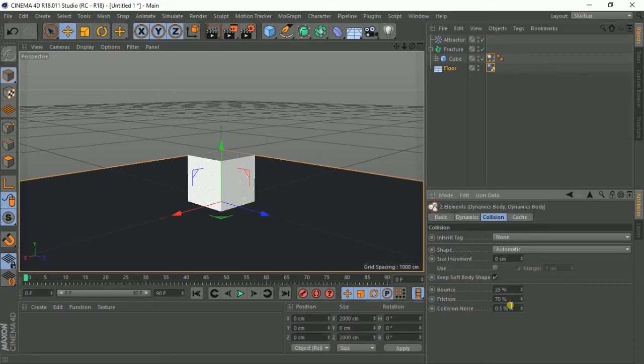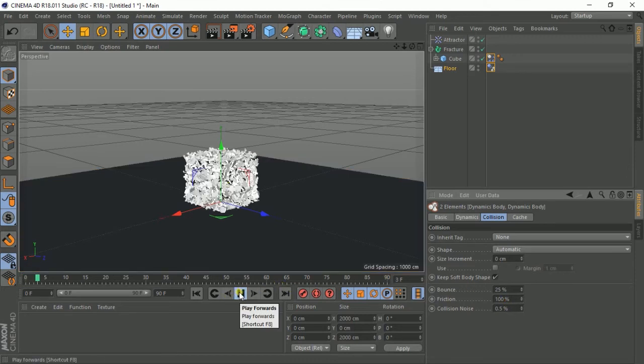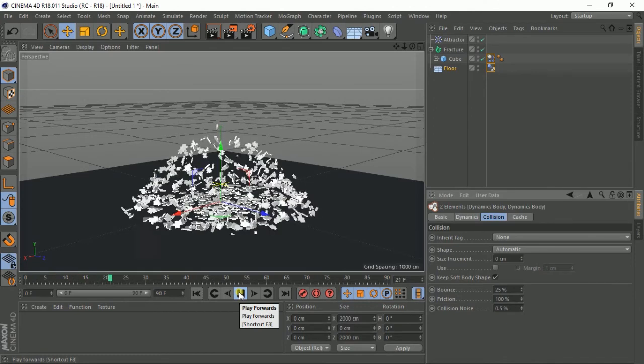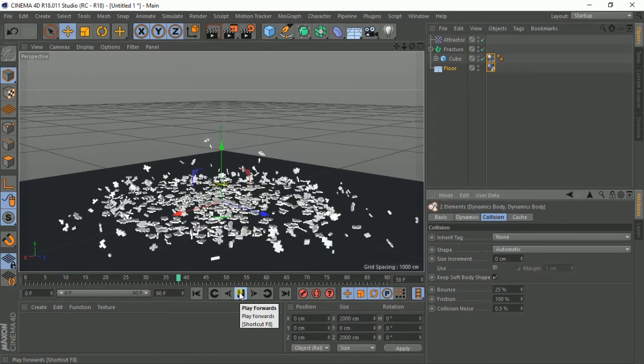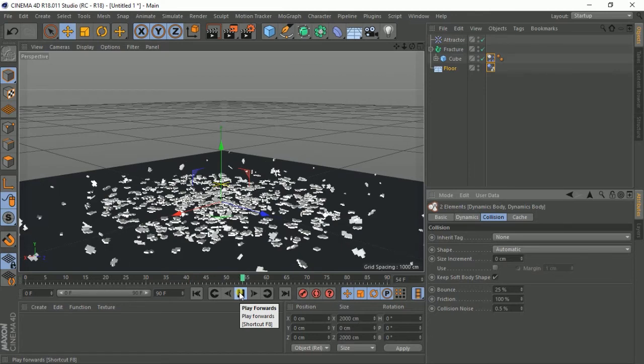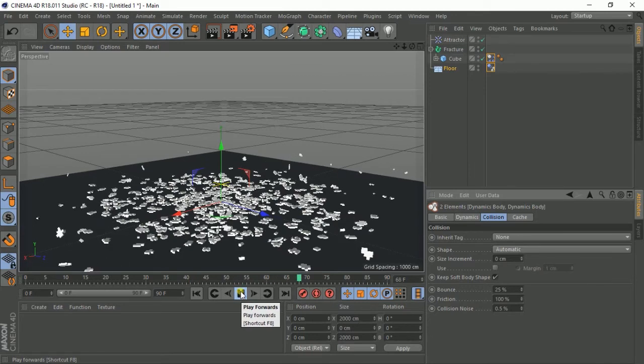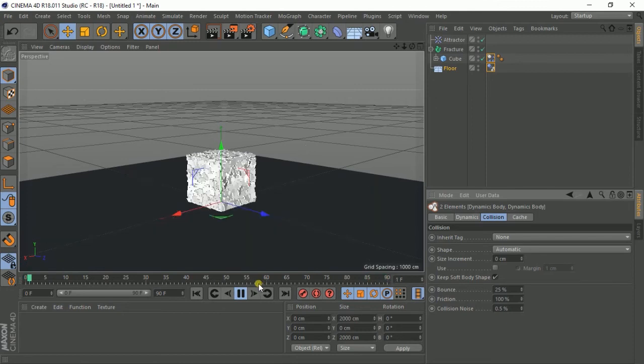Let's increase the friction to 100, leave the collision noise, and let's play. You see? Oh, that's more like it. As you can see, it at least explodes realistically.